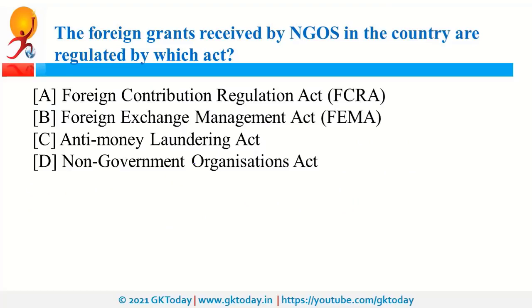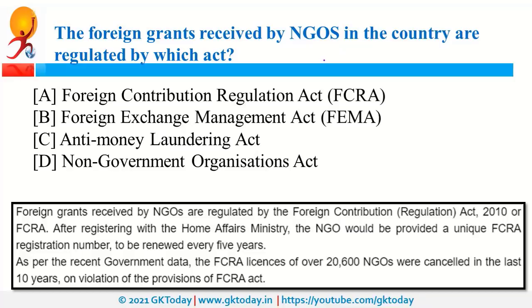Now let's start. The foreign grants received by NGOs, that is non-governmental organizations in the country, are regulated by which act? The act is FCRA, that is Foreign Contribution Regulation Act. So if you are a non-governmental organization and if you want to receive any foreign funding, then you need to register as per the provisions of this FCRA Act, and this is regulated by MHA, that is Ministry of Home Affairs.